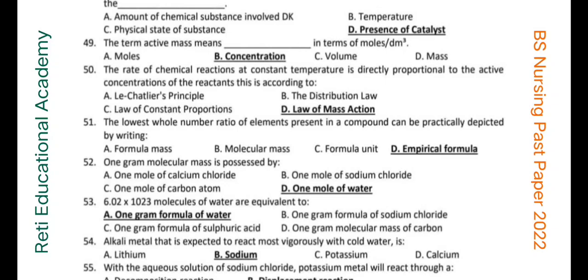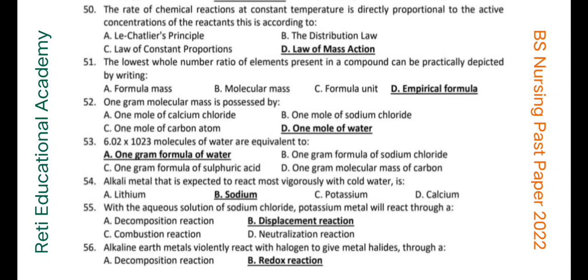Question number 50. The rate of chemical reactions at constant temperature is directly proportional to the active concentrations of the reactants. This is according to the law of mass action. Question number 51. The lowest whole number ratio of elements present in a compound can be practically depicted by writing the empirical formula.